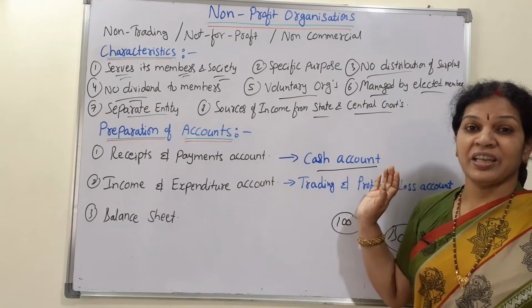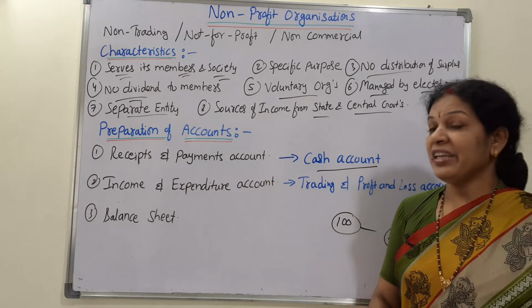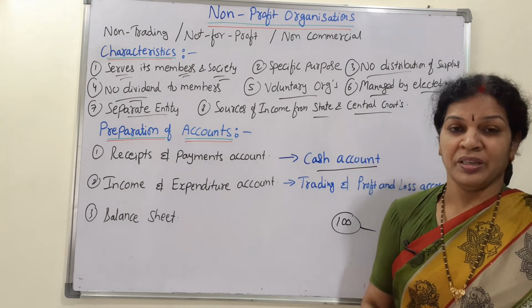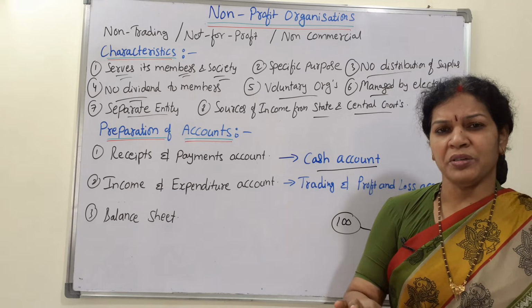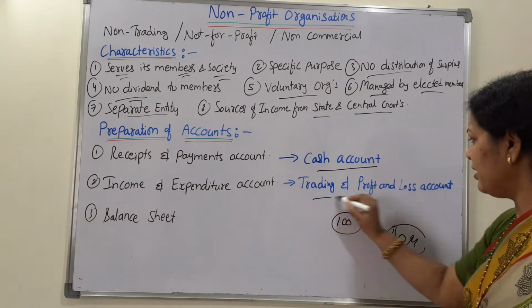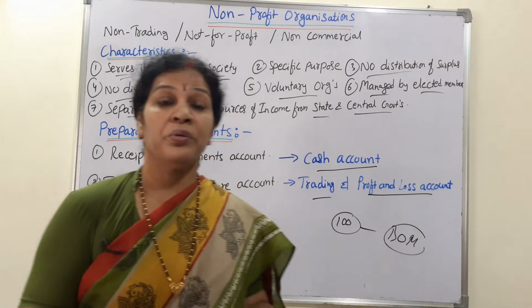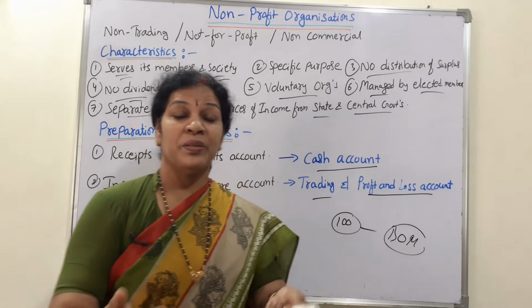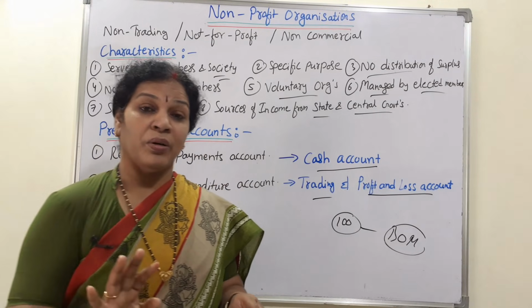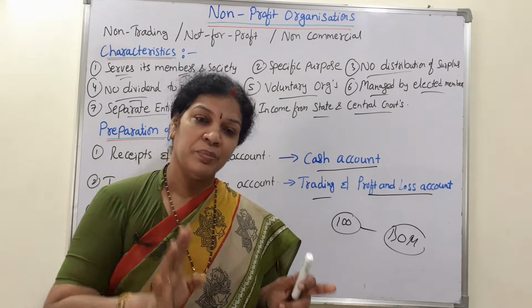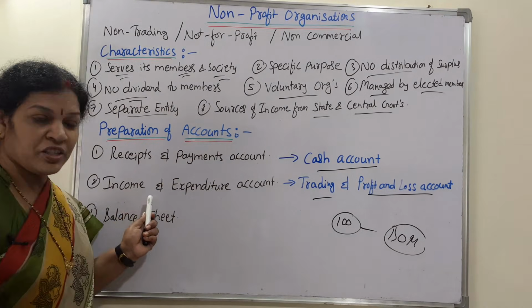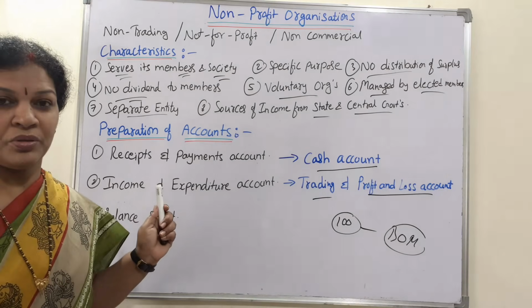So I am using the cash account here. The second one is the income and expenditure account. The nature of the income and expenditure account will be just like the trading and profit and loss account. In the trading and profit and loss account, what do we write? All the expenses on the debit side and incomes on the credit side. The same thing you can expect in the income and expenditure account.